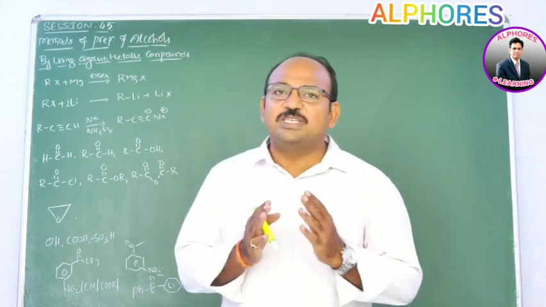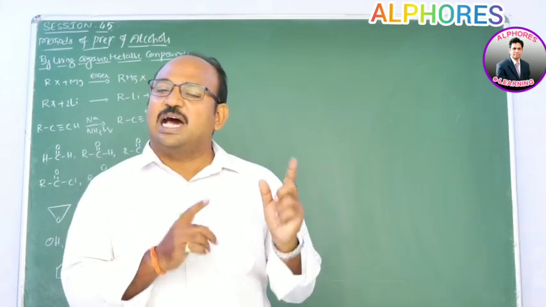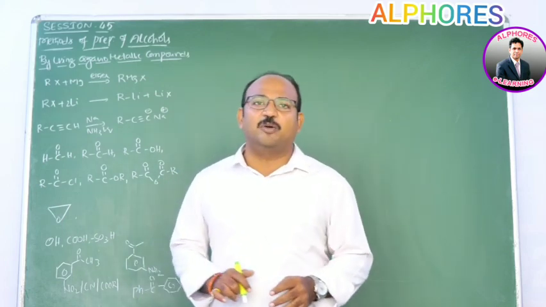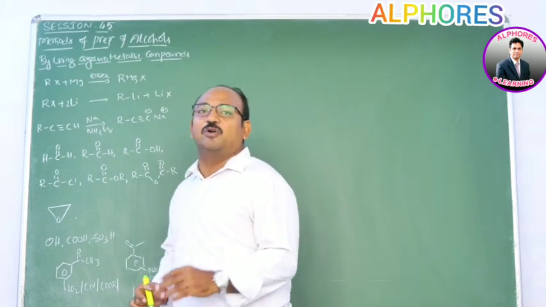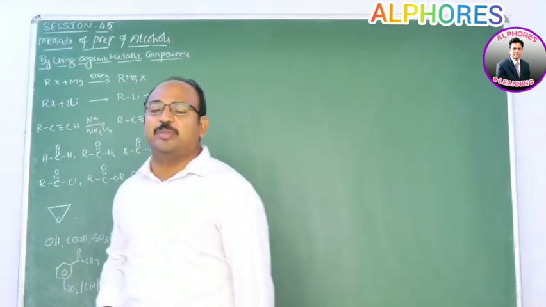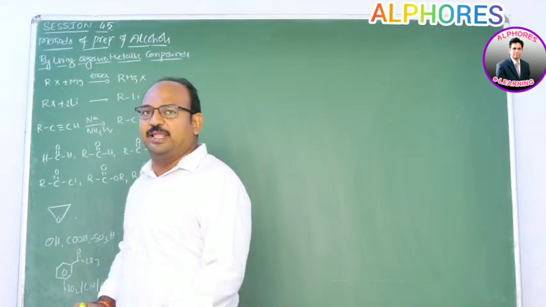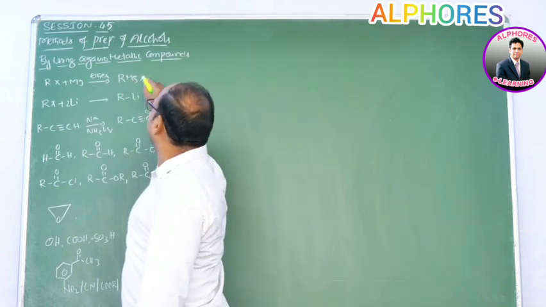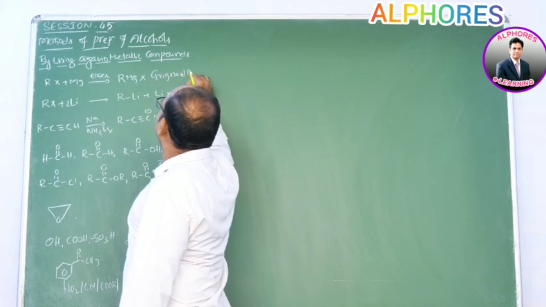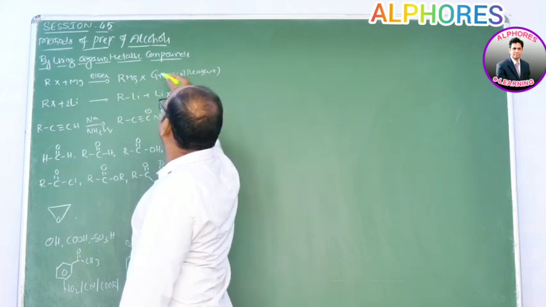So what is meant by organometallic compounds? The compounds which consist of a carbon-metal direct bond. Such compounds are called organometallic compounds. Let us see examples. Alkyl halide upon reaction with magnesium metal in presence of dry ether gives alkyl magnesium halide. This is what we call the Grignard reagent. So Grignard reagent is alkyl magnesium halide.